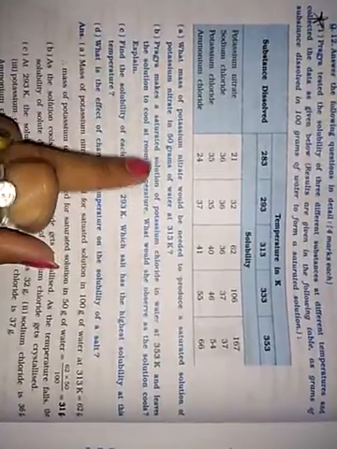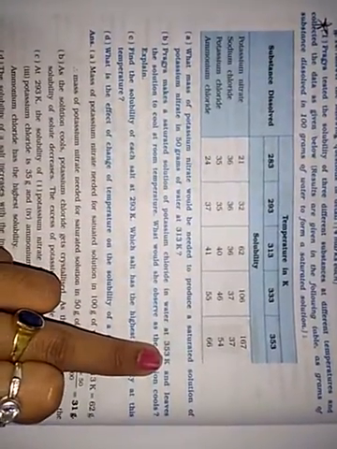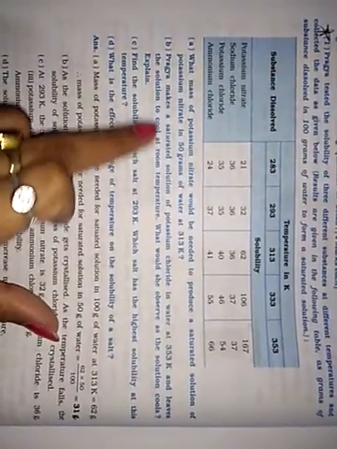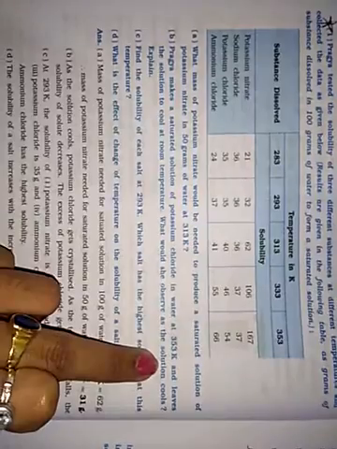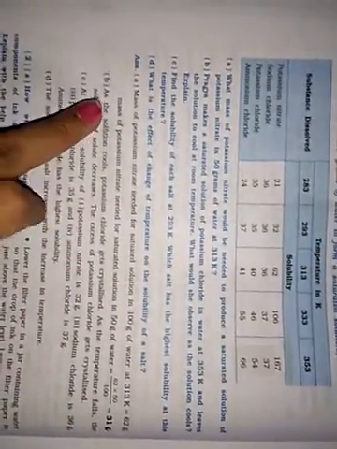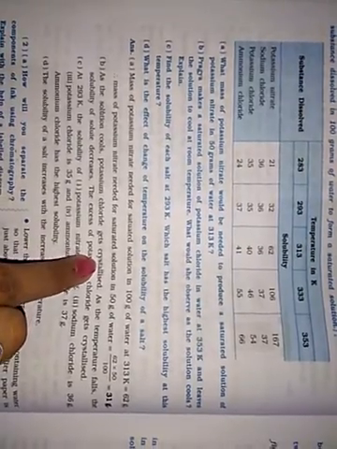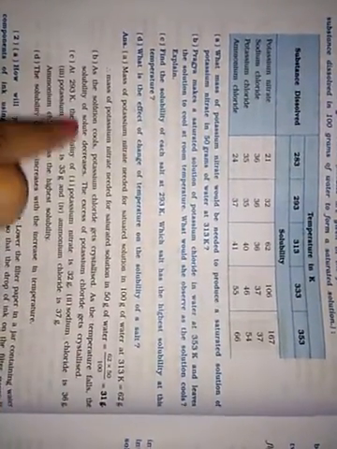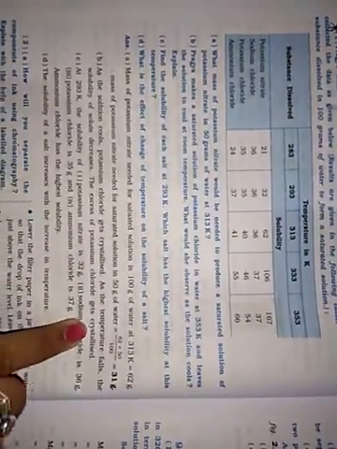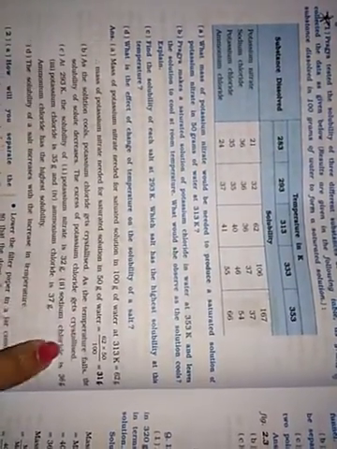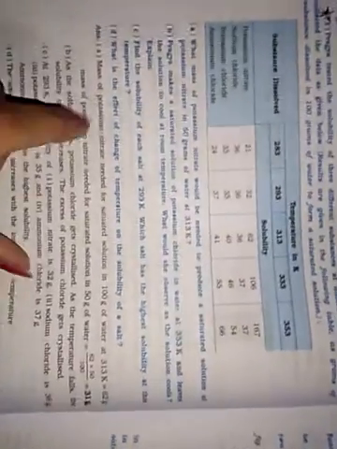Now Pragya makes a saturated solution of potassium chloride in water at 353 K and leaves the solution to cool at room temperature. What would she observe as the solution cools? Explain. As the solution cools, potassium chloride gets crystallized. As the temperature falls, the solubility of the solute decreases. The excess potassium chloride gets crystallized. So this is how the crystallization process will be done.